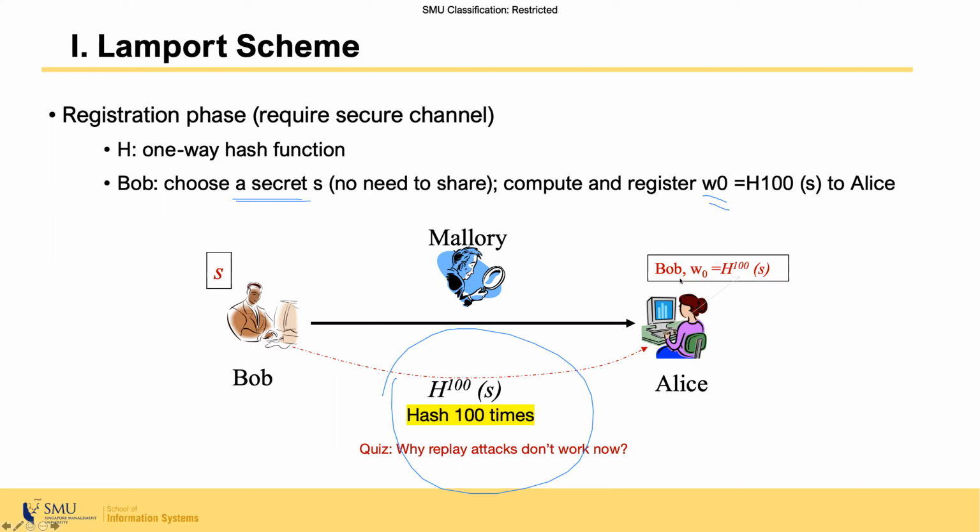Alice will only store that W0 value in her database. And this value is, in fact, the hash 100 times of the secret S. Take note that Alice does not have this secret S value. Instead, she only has the hash 100 times value of S.